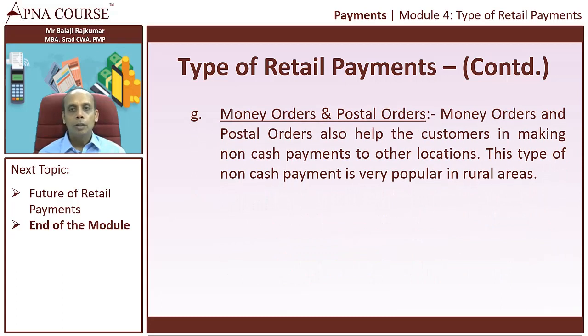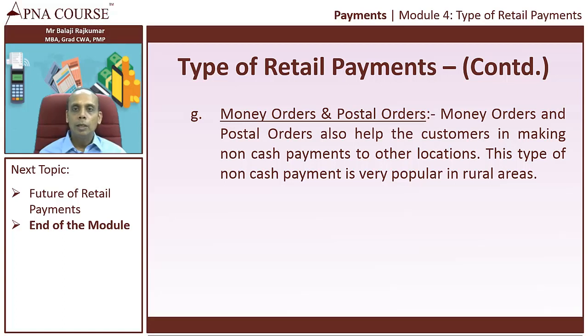Next come the money orders and the postal orders. This form of payment is very popular in the rural area. Customers will be a bit hesitant. In the rural area, people are not very educated, so they will not be very comfortable in using a debit card or a prepaid card or mobile banking. So what they do is they use a money order. If they want to transfer funds, they go to a post office, fill up a money order form and give it to the postmaster.